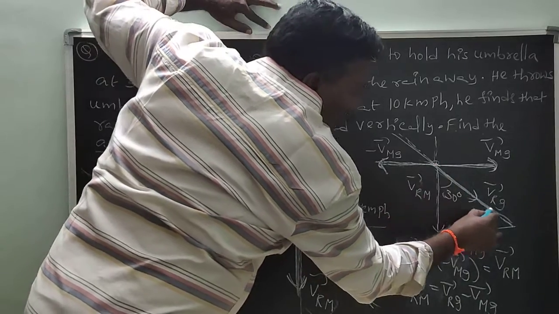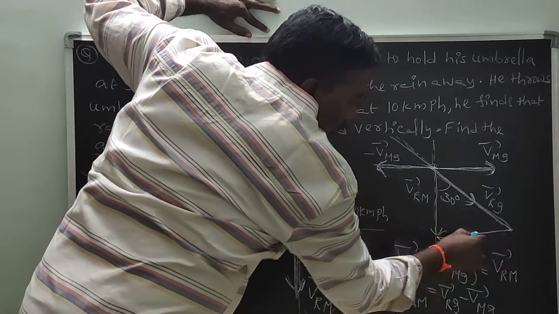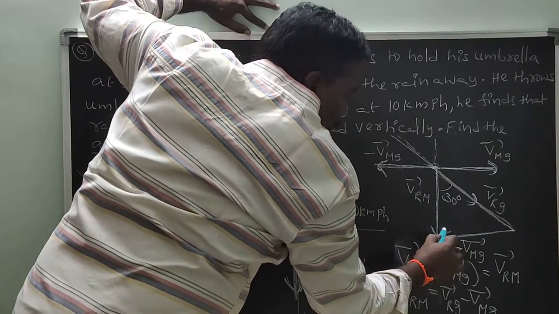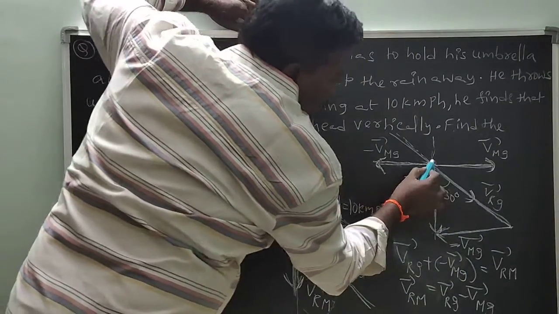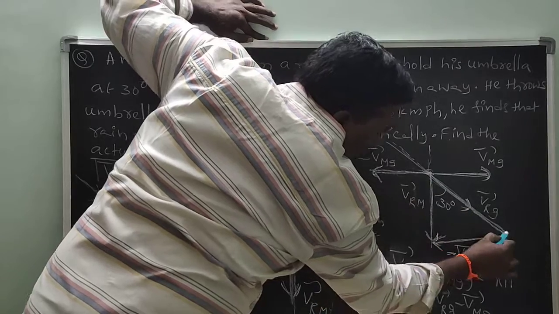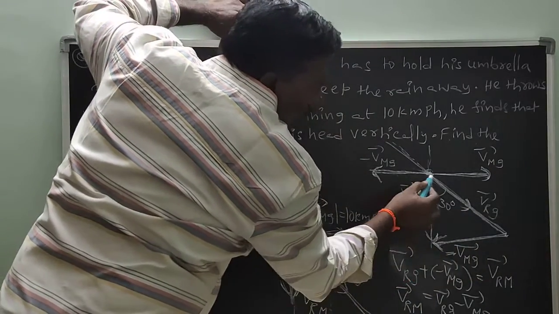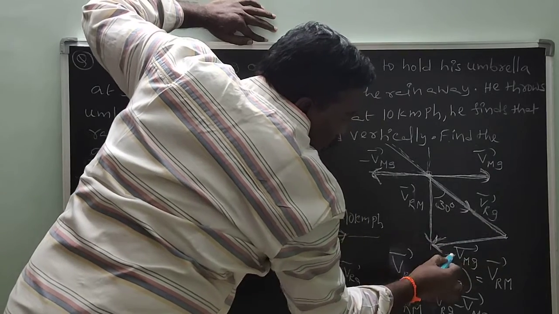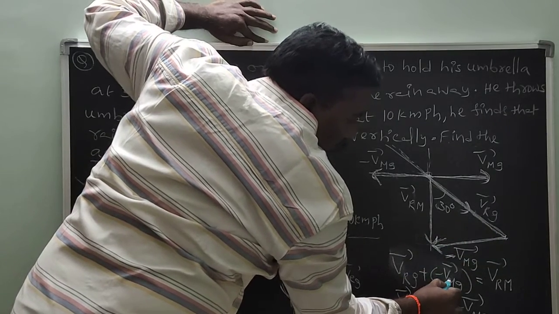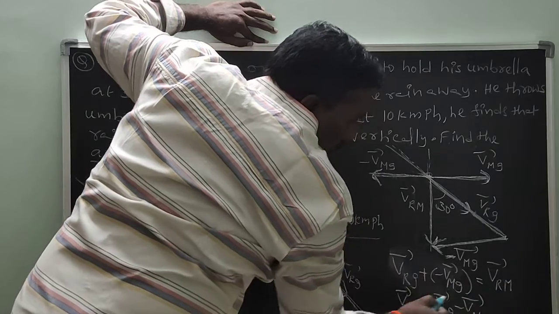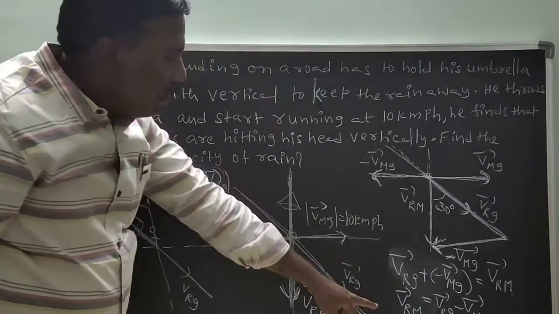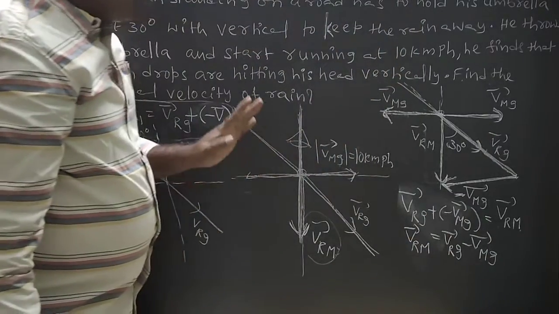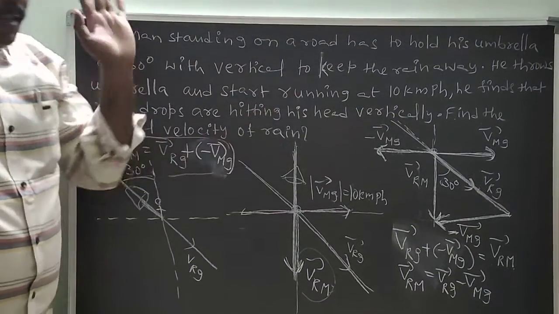Finally, this is VRG bar, this is minus VMG bar, this is VRM bar. According to the vector law of addition, VRG bar plus minus VMG bar is equal to VRM bar. That is, VRM bar is equal to VRG bar minus VMG bar. This is the vector diagram.